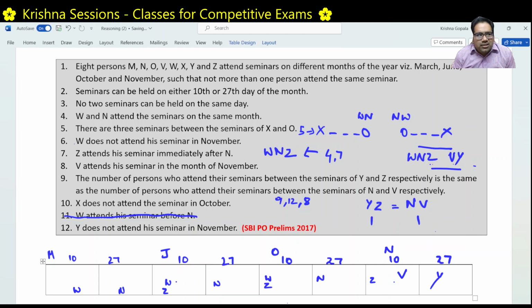Right. But as per condition number 12, Y cannot take this slot. So what does that mean? Y cannot be on the right side.